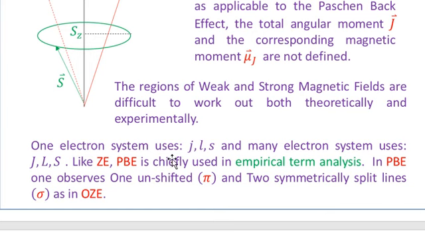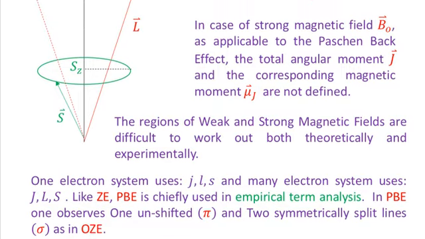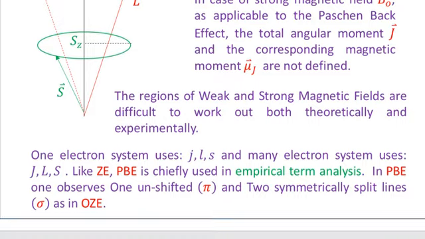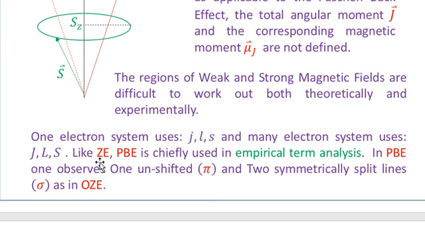For a one electron system, we use small letters, that is small j, small l, and small s, when we are talking about a system having only one electron. But for a many electron system, we use capital quantities, that is capital J, capital L, and capital S. And you see that I have shown capital L and capital S in this diagram to have a more generalized picture, which is also applicable to the single electron case and also the cases when more than one electron is present in an atom. Like the Zeeman effect, the Paschen Back effect, which is PBE, is chiefly used in empirical term analysis.